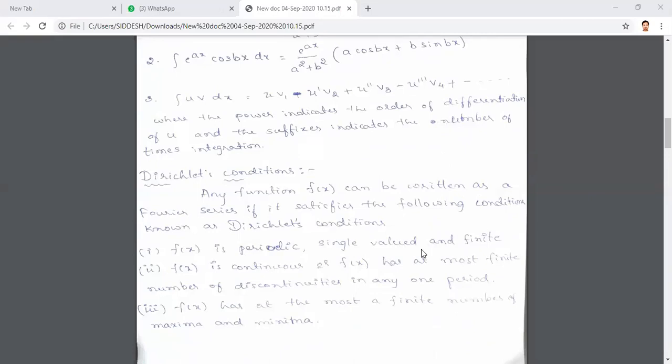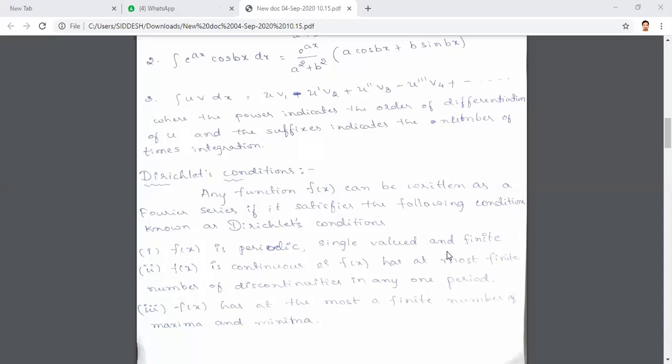Except at 90 it will be finite only; only at 90 it's infinite. In case you consider the interval minus π comma π, definitely π by 2 also belongs to it. So in that interval we can't express the tan function in terms of Fourier series. Understood?